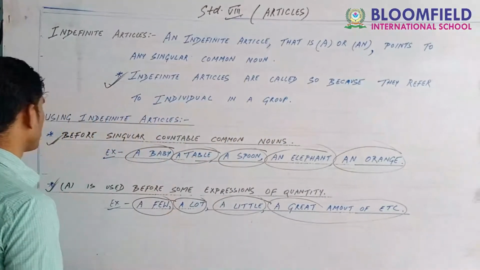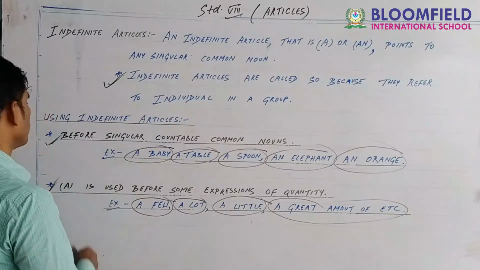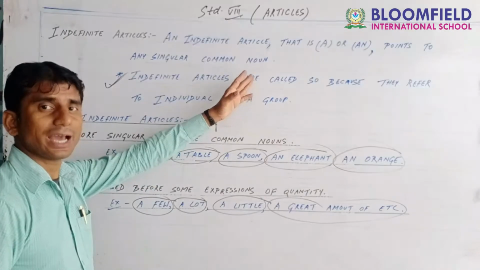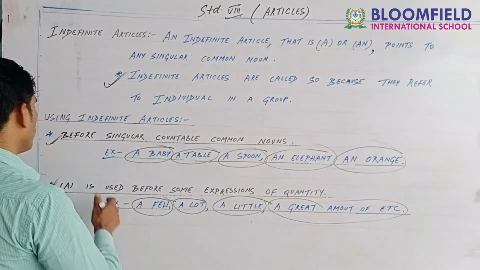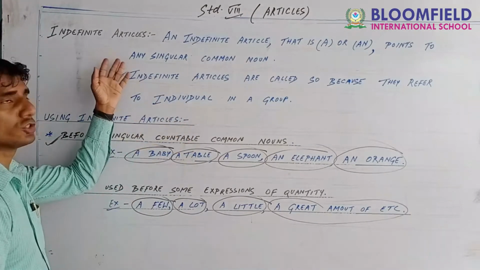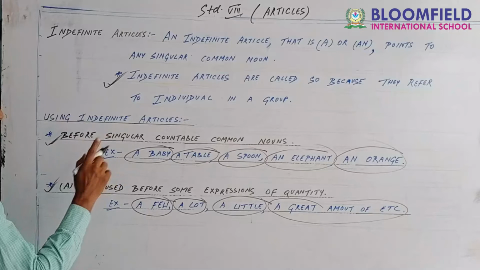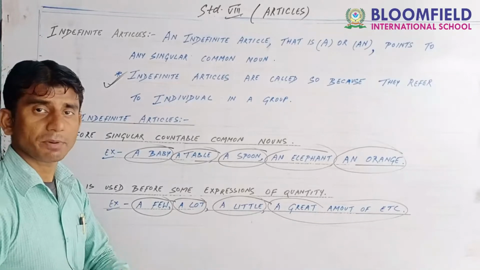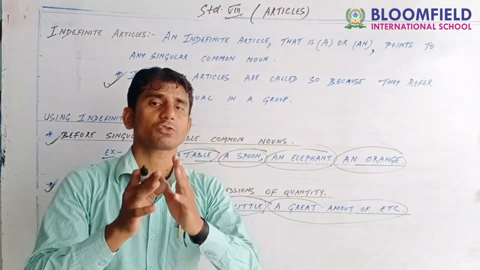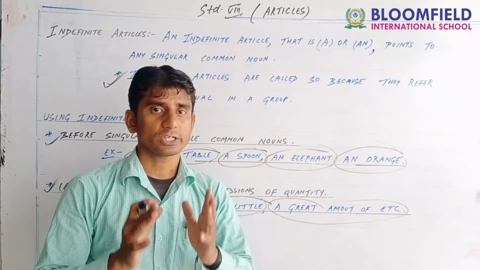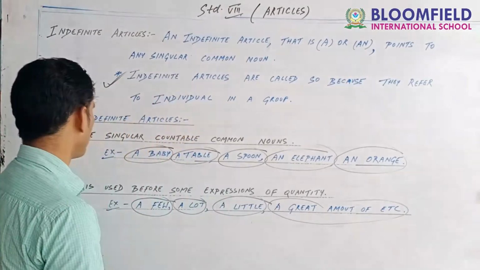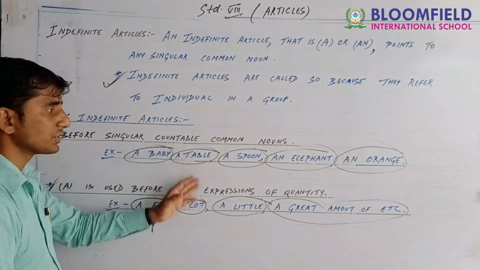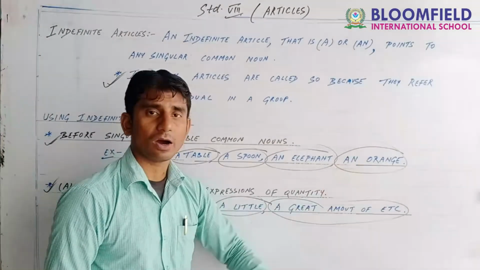Once again, before using indefinite articles, as we have learned the right uses of a and an: a and an are called indefinite articles. A and an are used before singular countable common nouns. Always remember, guys, concentrate and try to understand. For example: a baby, a table, a spoon, an elephant, an orange.